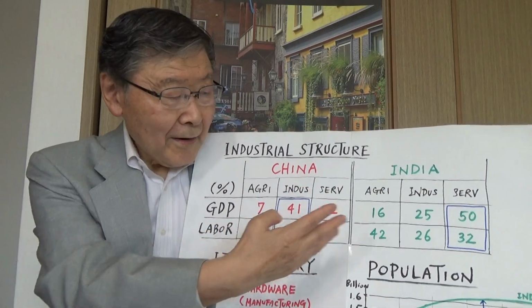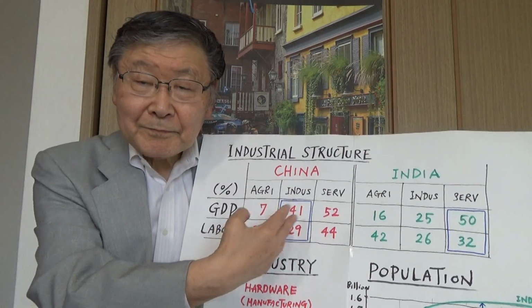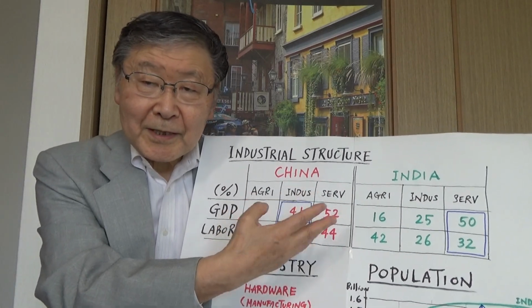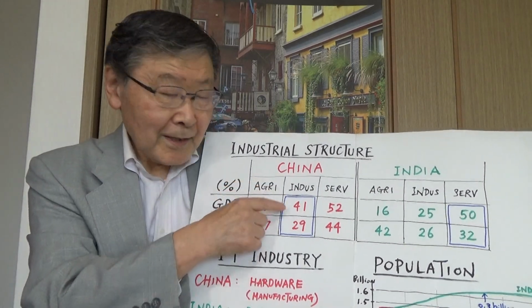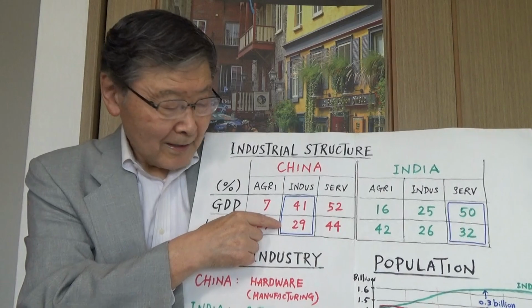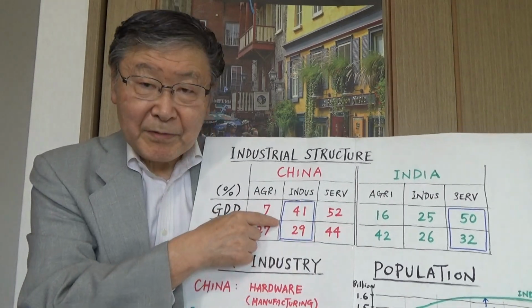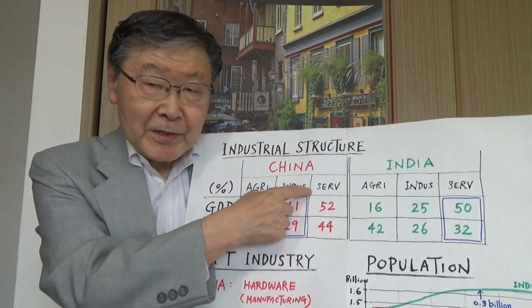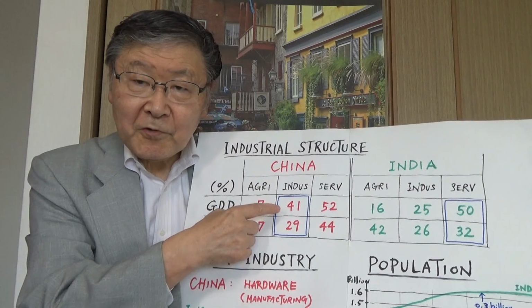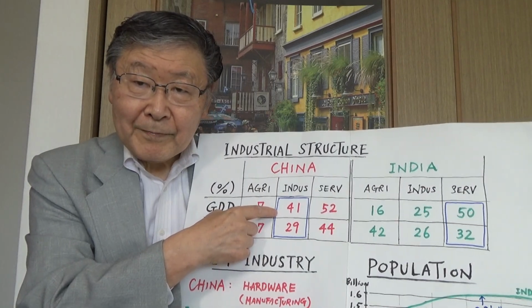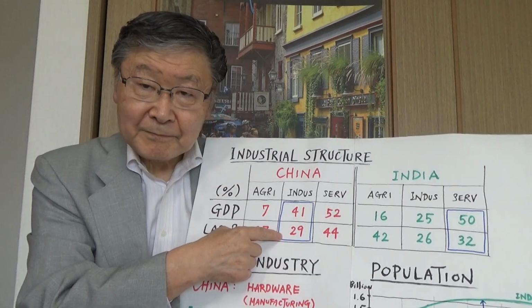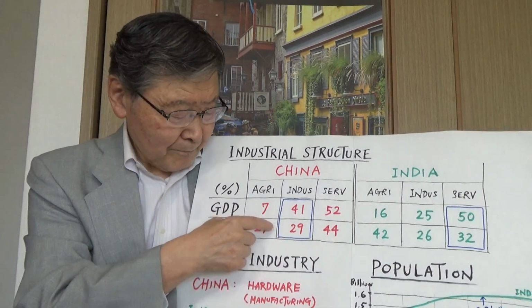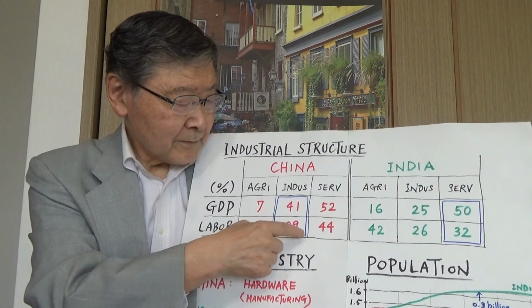When you compare these industries between India and China, you notice the interesting contrast. In China, manufacturing seems to be most efficient of the three industries because 41% of GDP comes out of 29% of labor force. Very efficient compared to agriculture and services.